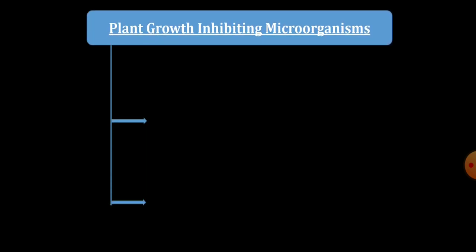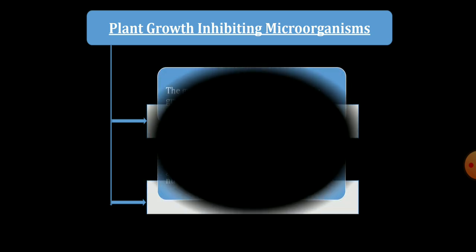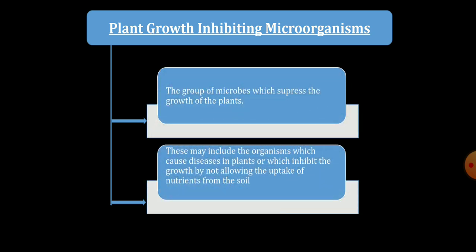Next we will see about the plant growth inhibiting microorganisms. These are the group of microbes which will suppress the growth of the plants. They may include organisms which can cause diseases in plants also, or which may inhibit the growth by not allowing the uptake of nutrients from the soil.